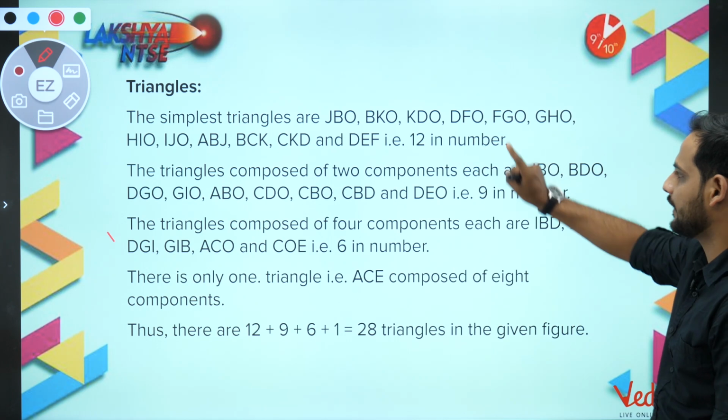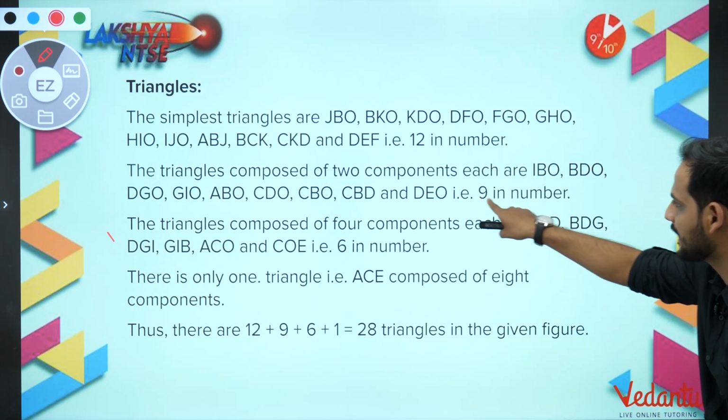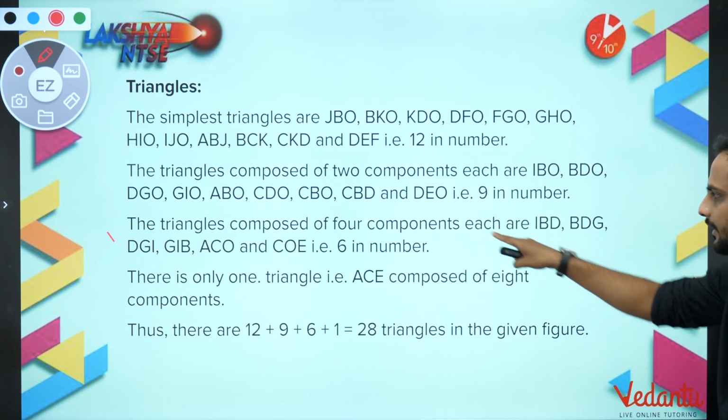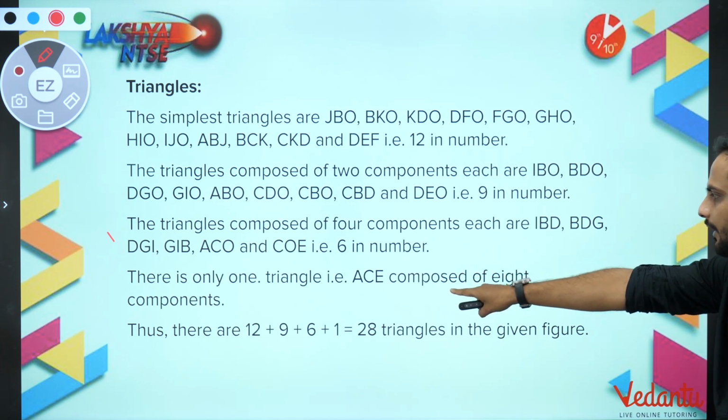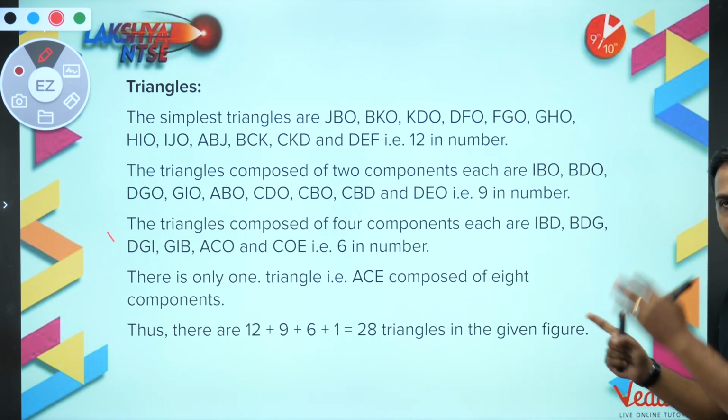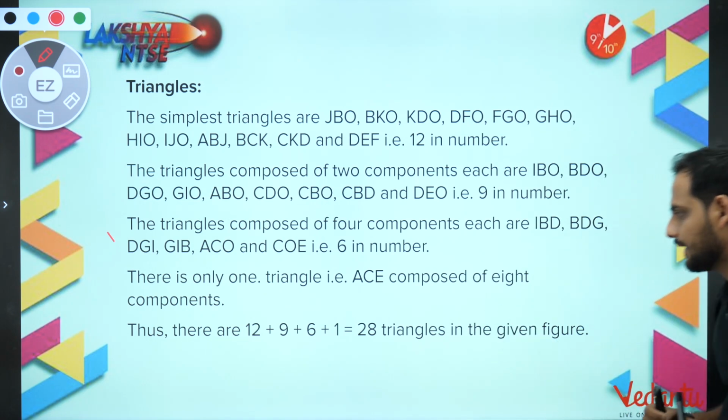By the simplest ones, you will get 12 triangles. By combining 2, you will get 9 triangles. By combining 4, you will get 6 triangles. And there is only one triangle, AC, composed of 8 components. So when you combine them, you get a total of 28 as your answer.